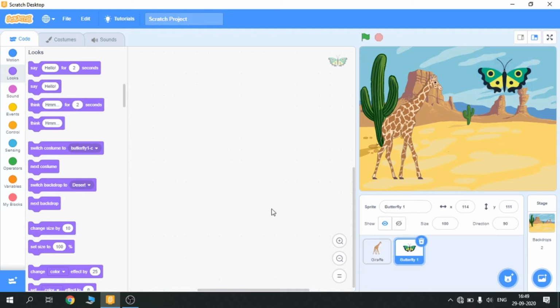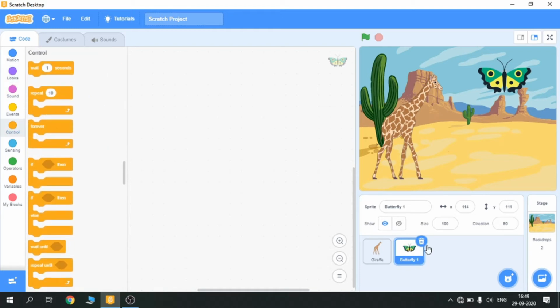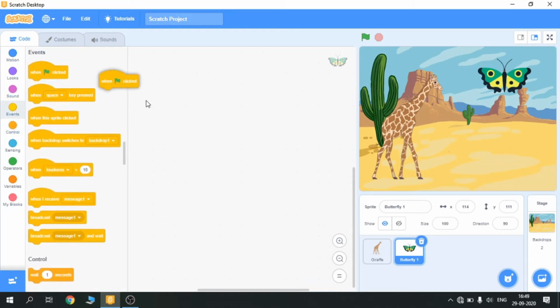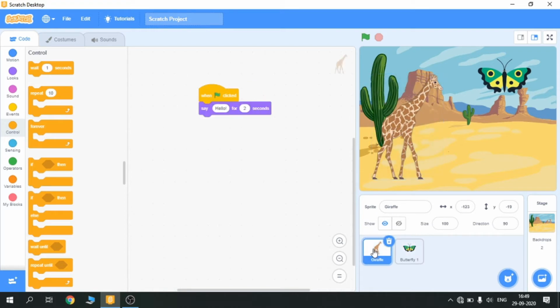Till he has completed his statement, the butterfly has to wait for 2 seconds. So what I am going to do here is, in the butterfly coding, I am going to put first events and control, and she has to wait for at least 2 seconds till the giraffe has completed his statement. Okay. So now coming back to the giraffe.